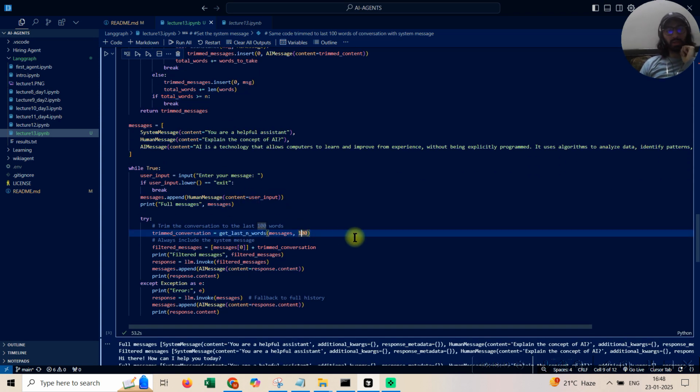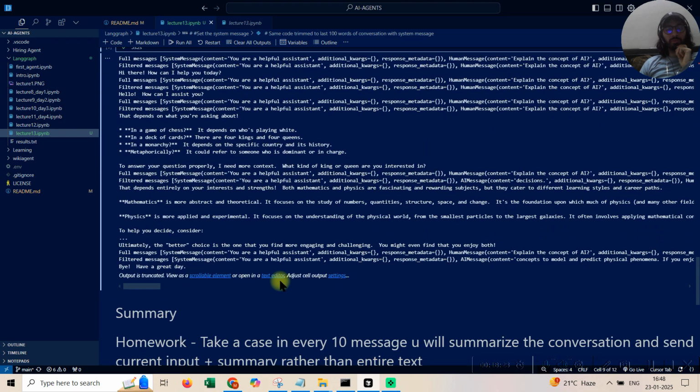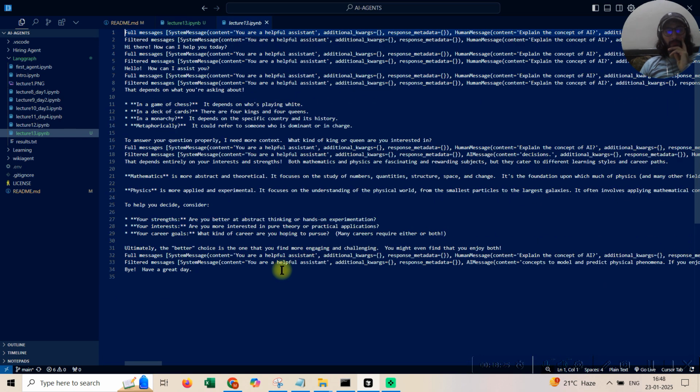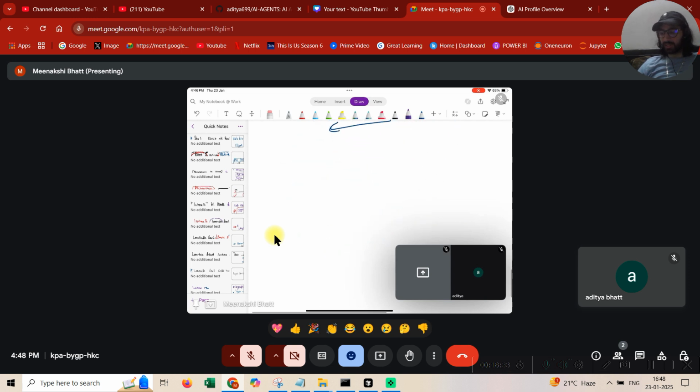Now this is the concept of trimming, guys. If you would see the example, in the chat which I had, the system message is always going to be sent. Now, guys, this is very important. Never miss this. Don't tell me that I didn't explicitly point it out. The system message needs to always be sent, right? So that the model is more aligned towards the way you want it to respond, right?